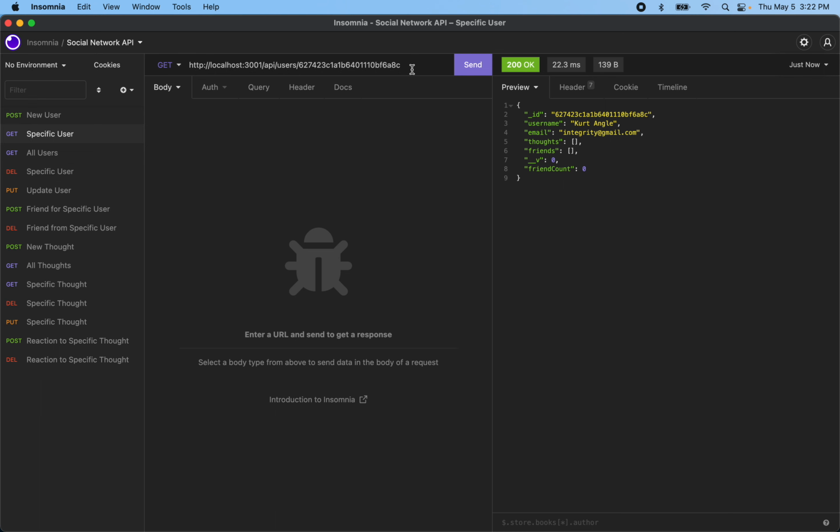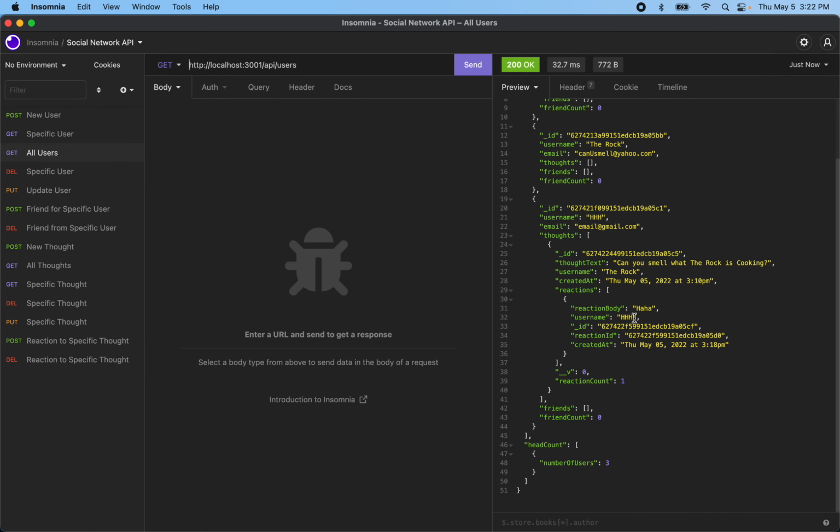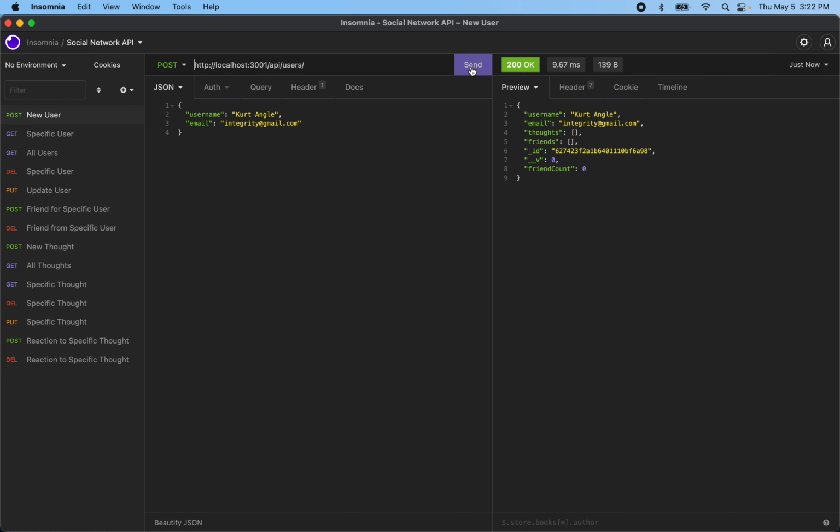We should also be able to delete Kurt. So let's take that. Let's remove him from our database right here. So our delete route says user successfully deleted. If we go to get all users, he now no longer appears. Now, our total number of users is back to 3. And if we go get a specific user, he doesn't show up anymore. So awesome.